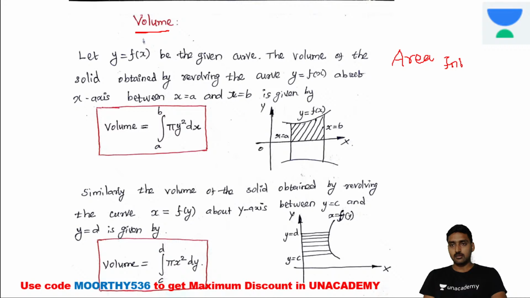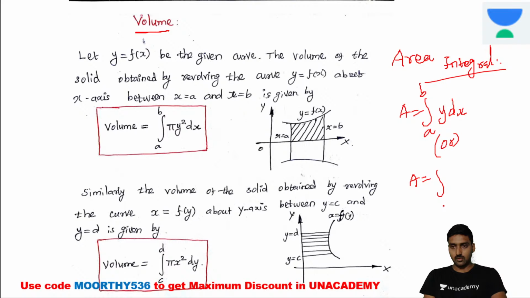The formula for the area integral: area is equal to integral from a to b of y dx, or the area is equal to integral from a to b of x dy. So these are the formulas for area. The same kind of things we are using for the volume integral also.